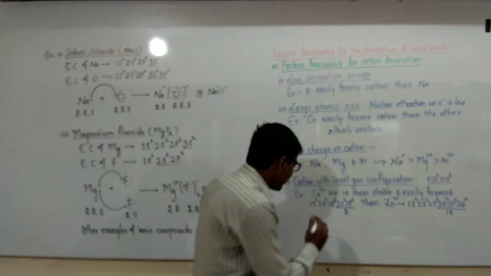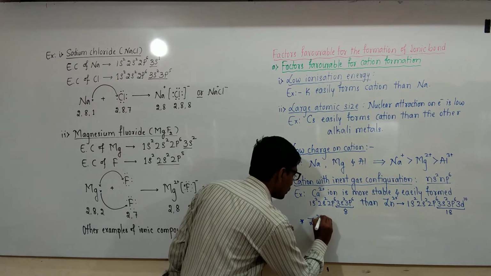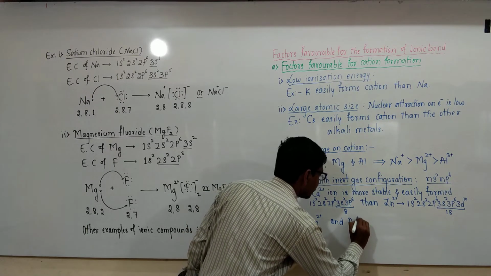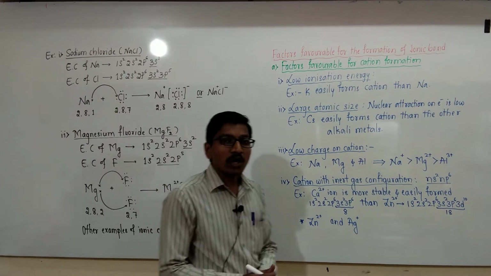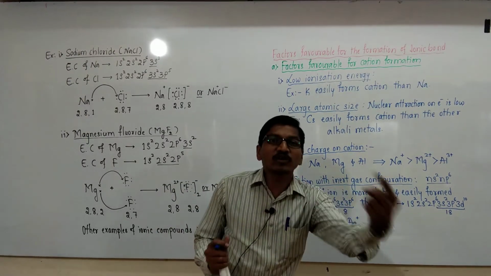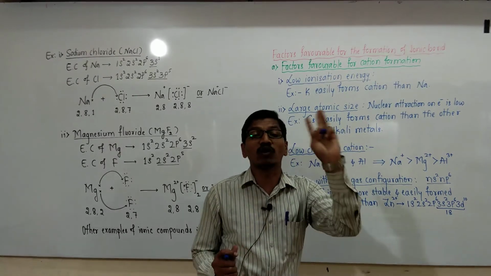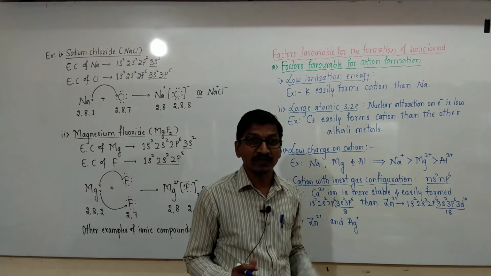But in the case of Zn2+ and Ag+ ions, the ions which contain 18 electrons in their valence shell are called pseudo inert gas configuration.